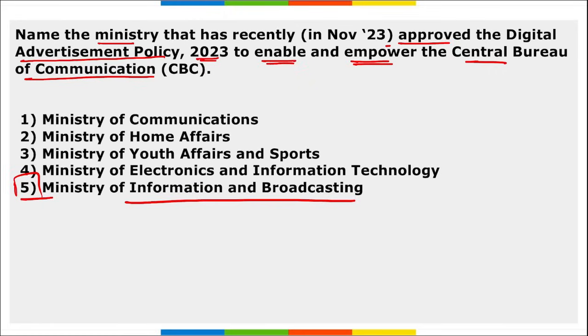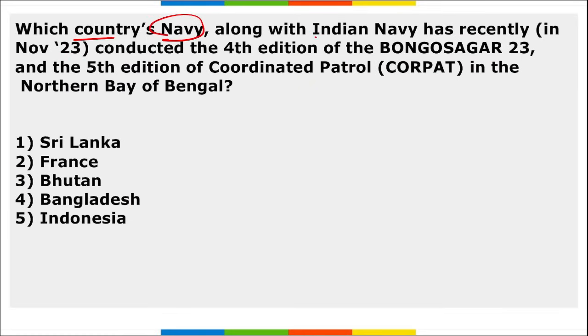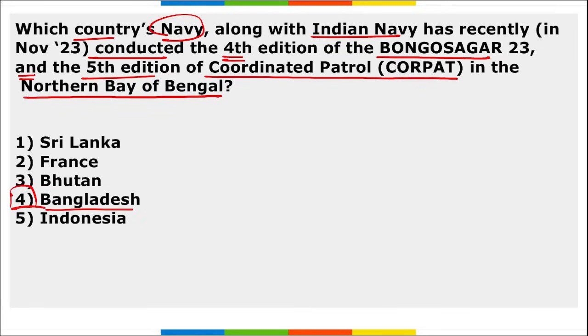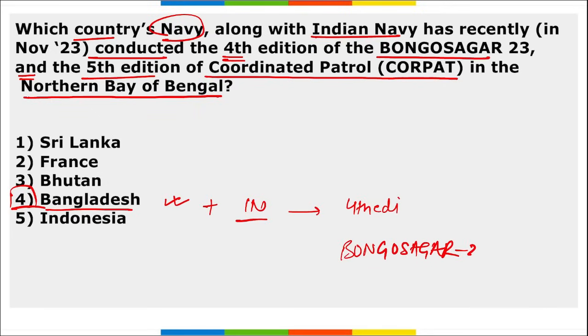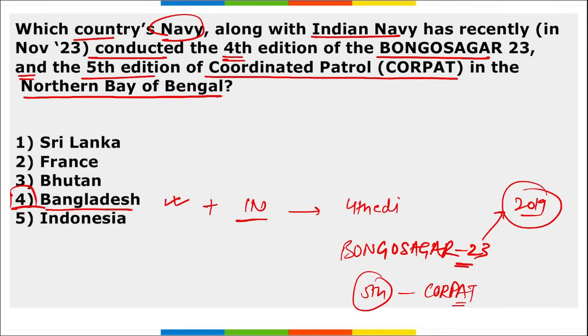Next, which country's Navy along with Indian Navy has recently conducted the 4th edition of the Bongosagar 23 and the 5th edition of the Coordinated Patrol in the Northern Bay of Bengal? It is Bangladesh, right? Bangladesh Navy along with Indian Navy conducted the 4th edition of Bongosagar 23, and this is the 5th edition of CORPAT exercise in the Northern Bay of Bengal, right?